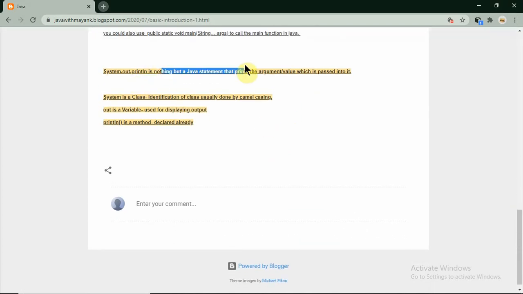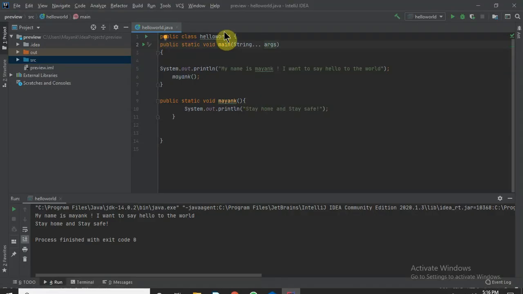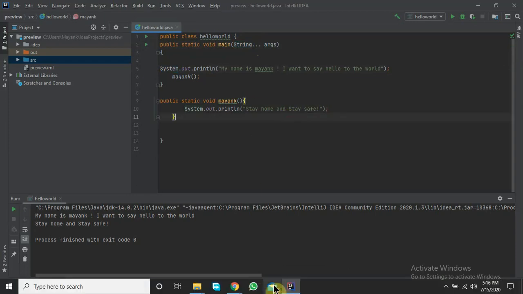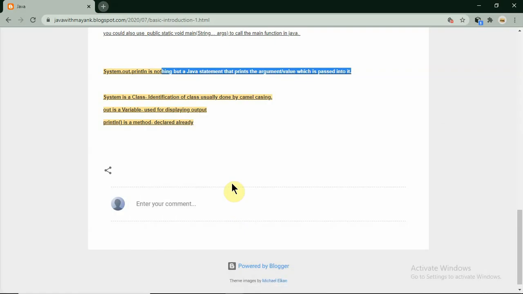Next is System.out.println. It is nothing but a Java statement that prints an argument or value which is passed into it. System actually is a class. I always say that class names are identified by the camel casing scheme. So this is a class, this is a class, the first letter is capital, so these are class names. So System is a class, out is a variable for displaying the output, and println is a method.